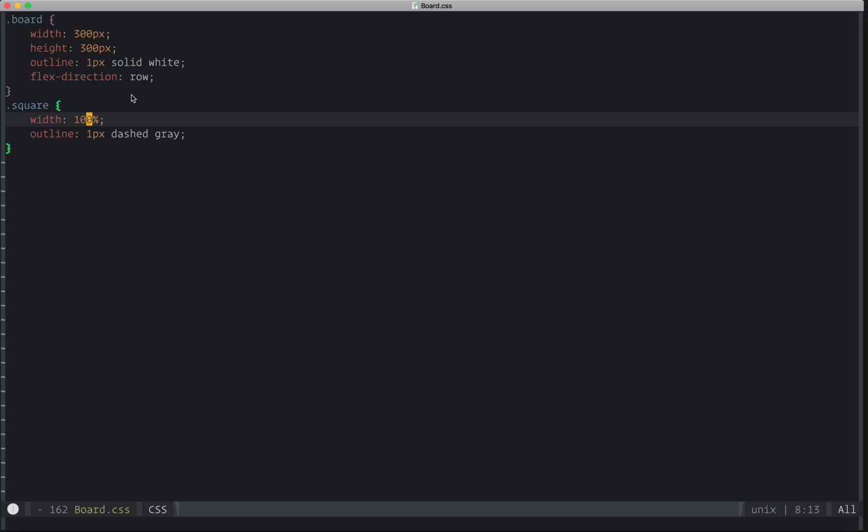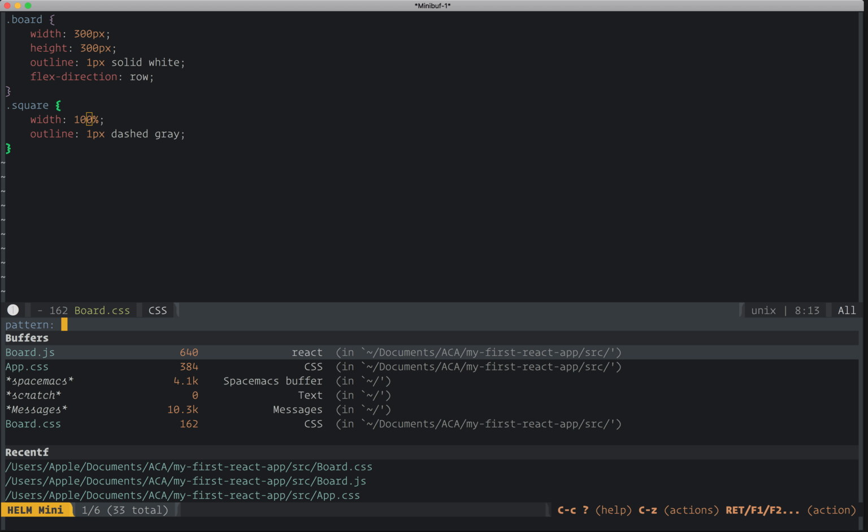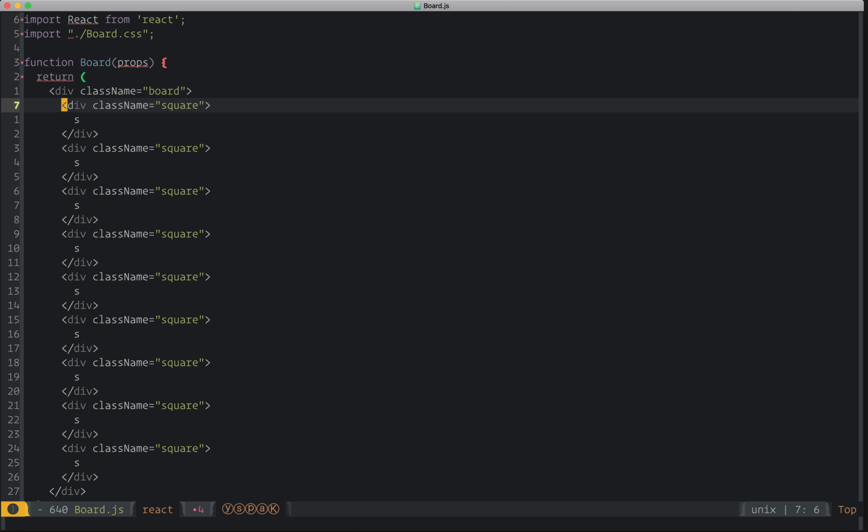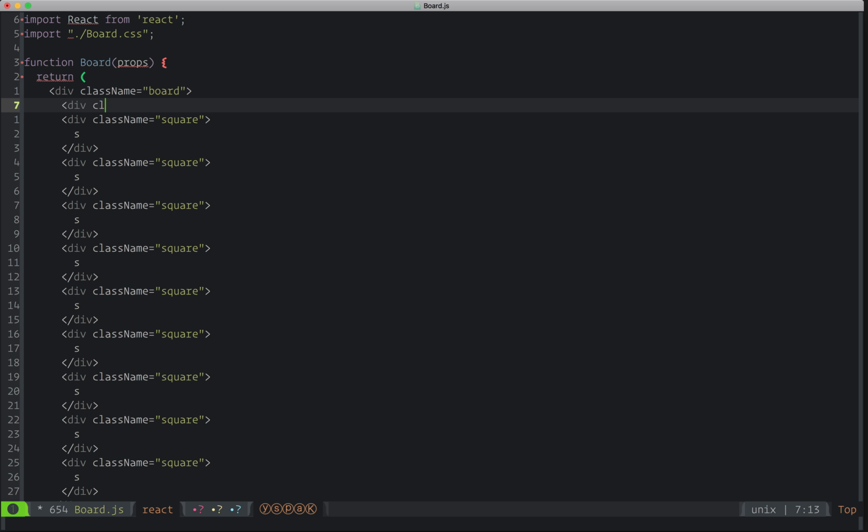Maybe it'd be better if we had a div with rows, and each row was 100%. So we'll want div class name equals row. Okay.